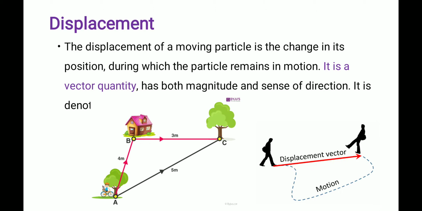So displacement, if I am moving from here to here, from the starting point to the end point, the displacement vector shows like that. We traveled a long distance, but the displacement from the first point to the last point is this distance only. So this is a vector quantity, starting point to end point. Displacement, the distance moved by the particle when it is in movement, is known as displacement.